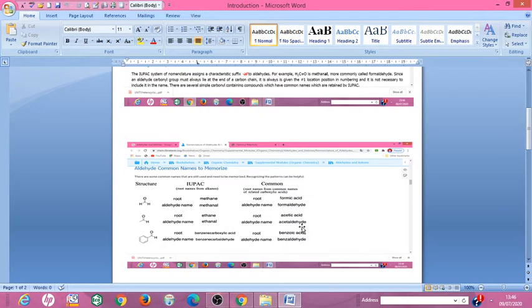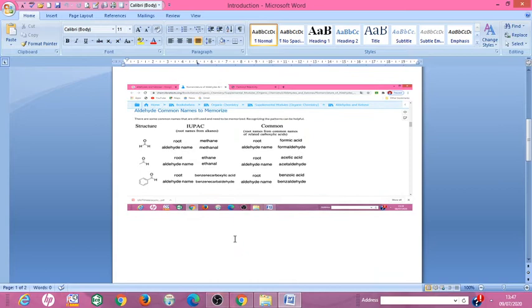Similarly, propionaldehyde, butyraldehyde, etc., and the IUPAC names are methanal, ethanal, propanal, butanal, etc. In case of aromatic compounds, the common name of this compound is benzaldehyde. Similarly, the IUPAC name is also benzaldehyde.